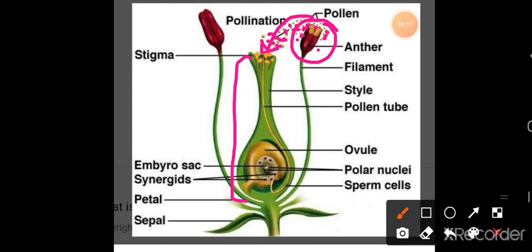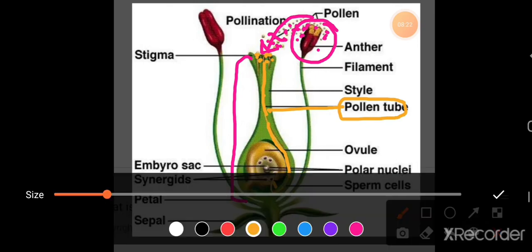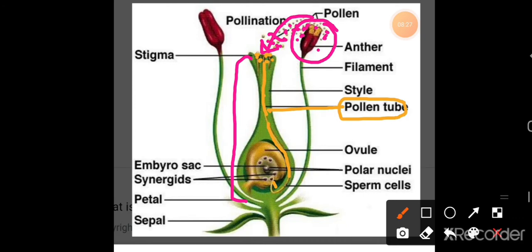The stigma is sticky, that's why it receives the pollen grains, and after that these pollen grains produce the pollen tubes, a tube-like structure. You can see here, this is the pollen tube, and through this pollen tube, the male reproductive cells, or the gametes, travel and reach the ovule.